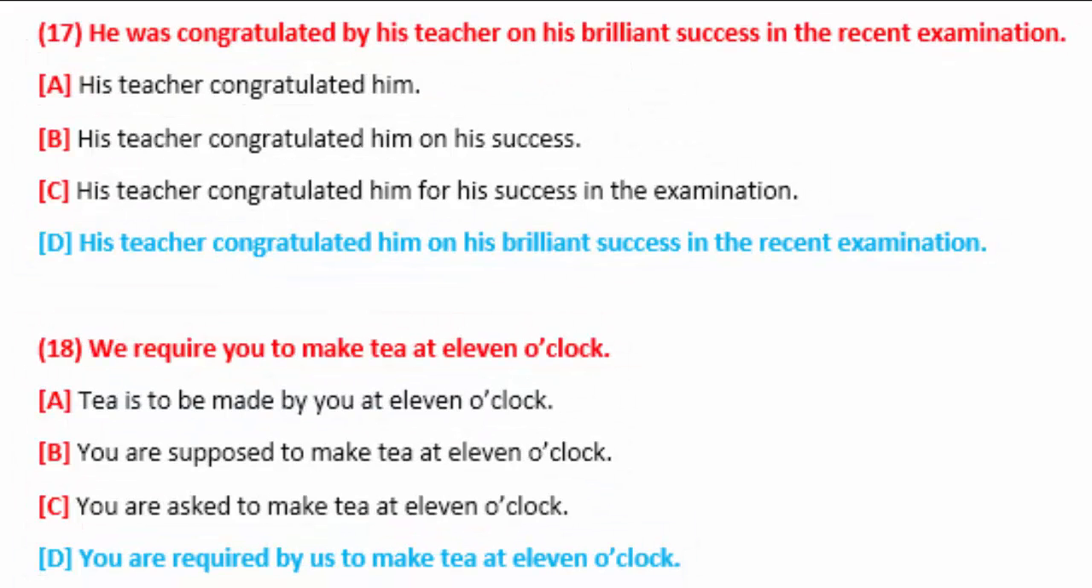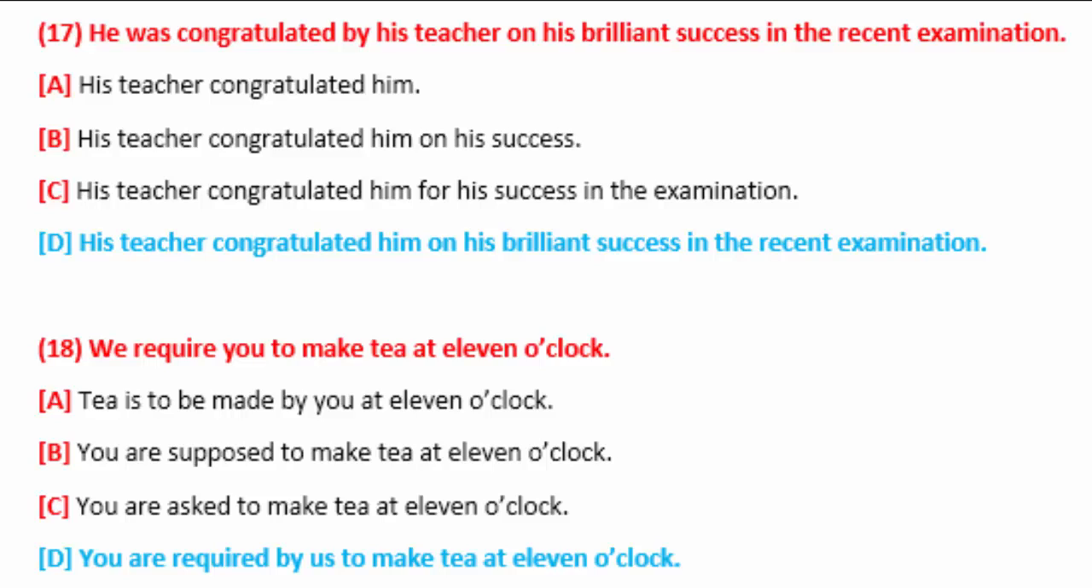Sentence number 17. He was congratulated by his teacher on his brilliant success in the recent examination. In this sentence, as this is a passive sentence, he was congratulated, you can see, by his teacher. The main sentence is he was congratulated by his teacher. And on his brilliant success in the recent examination is the whole additional information given here. So what you have to do is only convert he was congratulated by his teacher into active voice. So his teacher comes at the beginning, and as was congratulated is given here, it means this is a sentence from past simple. Yes, very correct.